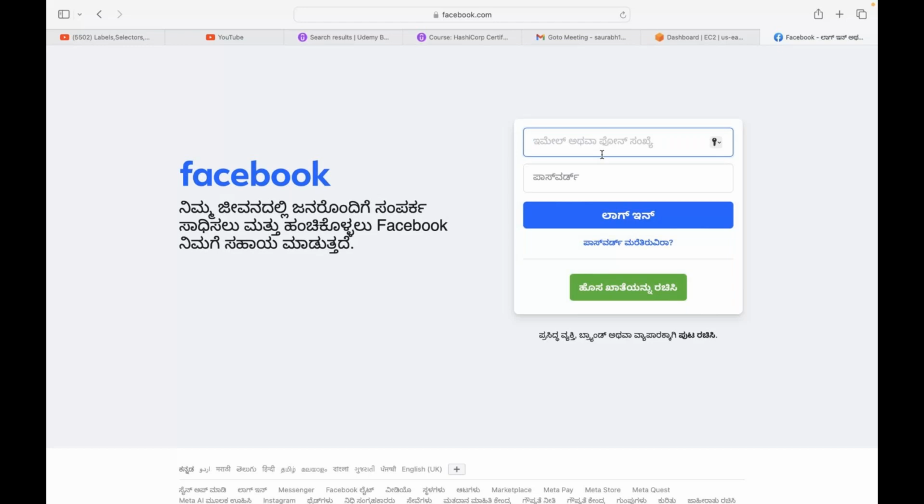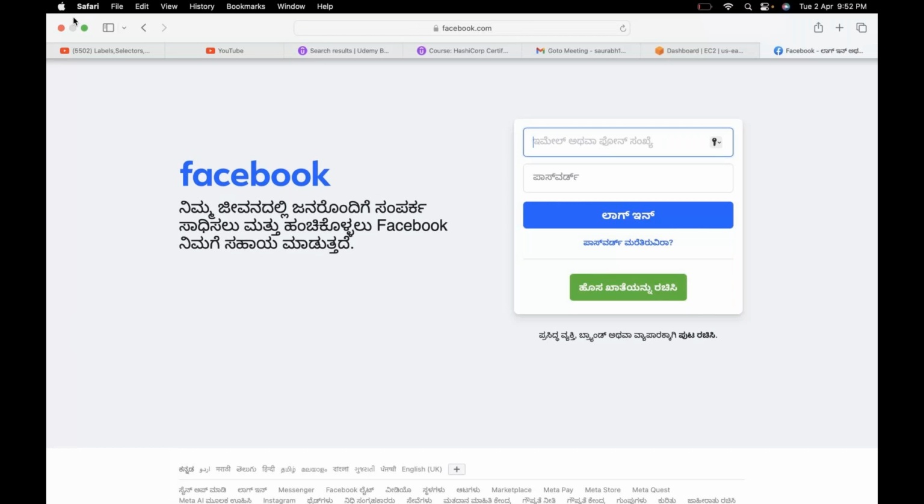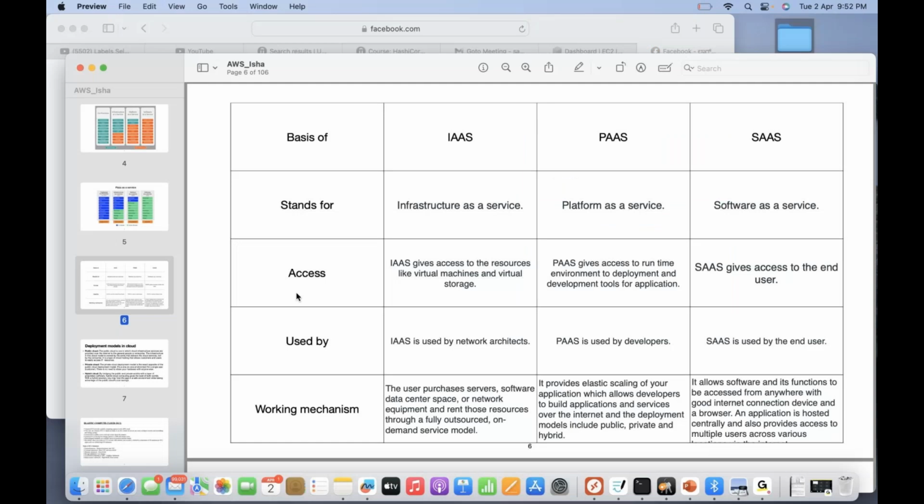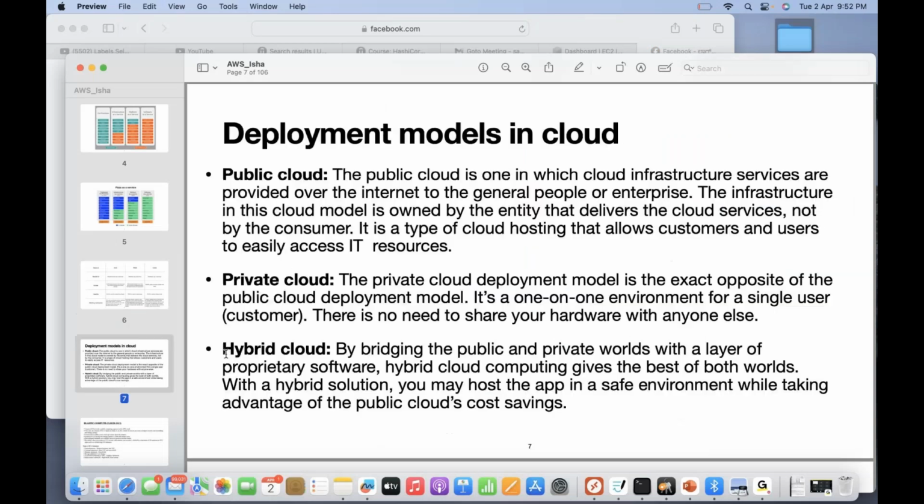Got it? I hope you guys have got it. So that is what hybrid cloud is. When a company uses hybrid cloud as its deployment model, they put their application and UI on a public cloud, but the database layer, the servers on which the database is running, remain on premises, on the private cloud dedicated to their company, and both are connected through an API.